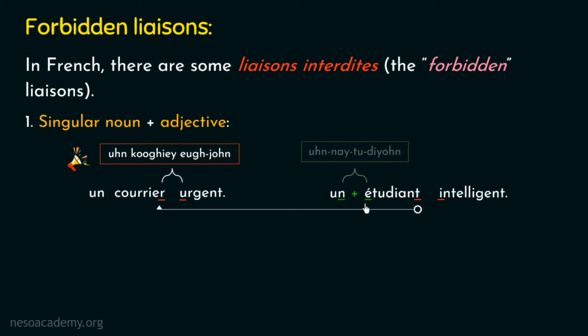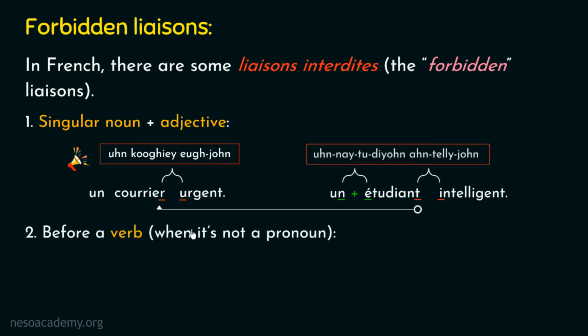Now I will tell you the pronunciation of these three words all together. In French, we will pronounce it as un étudiant intelligent. I am repeating it again. Un étudiant intelligent. So that's all about the very first case of forbidden liaison. Now let's move on to the second case of forbidden liaison.